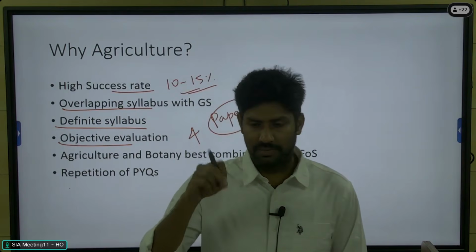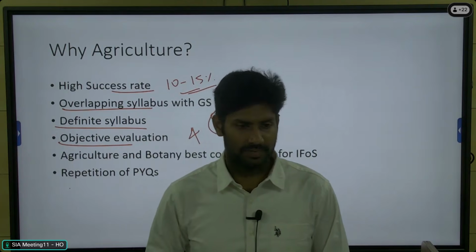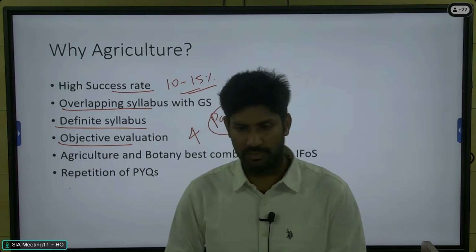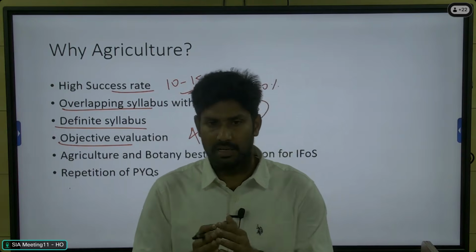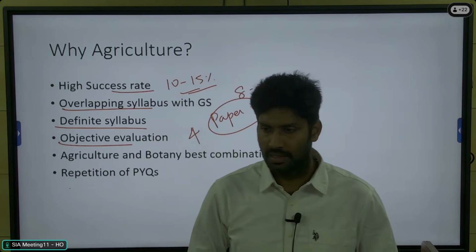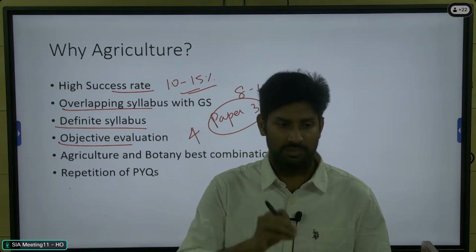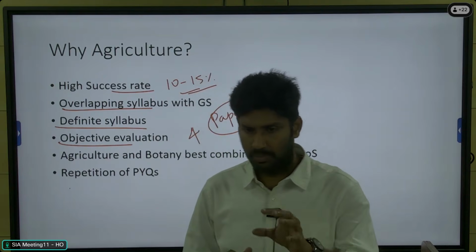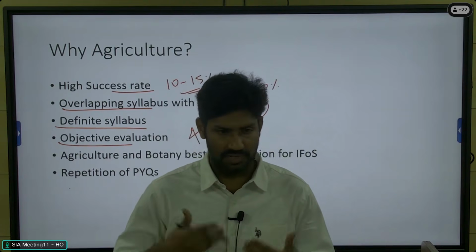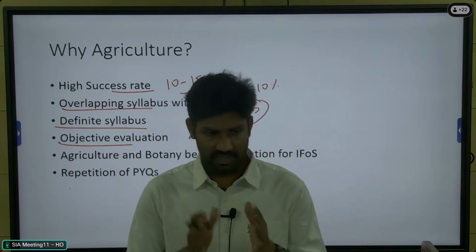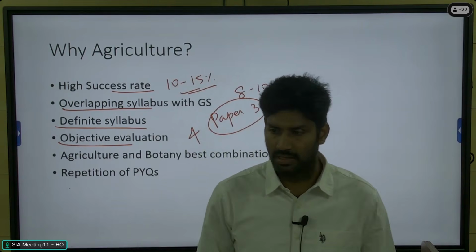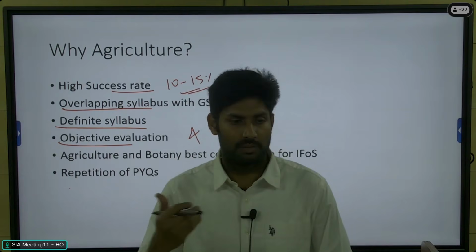Many students have this doubt: to what extent can we give importance to current affairs in the agriculture optional paper? There is no direct question in the agri optional paper from current affairs. Current affairs can be used only for validation purposes, and only in a few topics in agriculture where we need to refer to current affairs, which we will discuss in class. During our class discussion also, I will include current affairs topics, but we can use them only for validation. No direct question from current affairs for the agri optional paper.